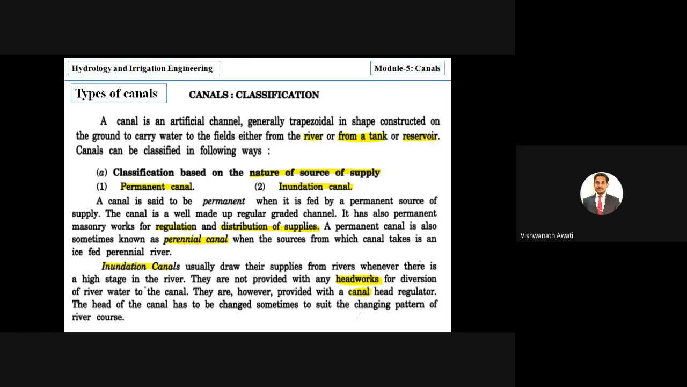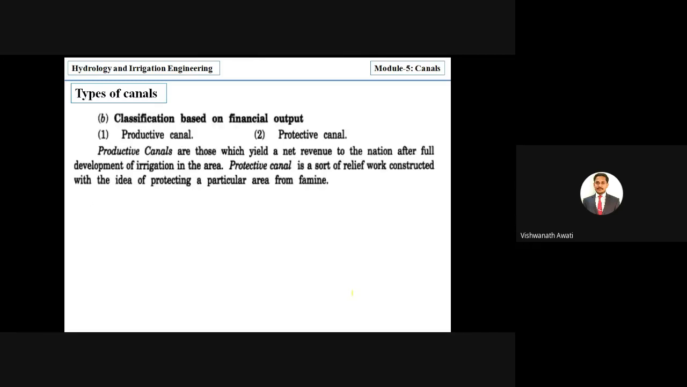So then we'll go for the next classification, and classification is based on financial output. The word is very important, it is mainly based on financial output, correct? So the first one is productive canal and the second one is protective canal. Here productive means profit, in terms of profit we are talking, and protective means saving, right?